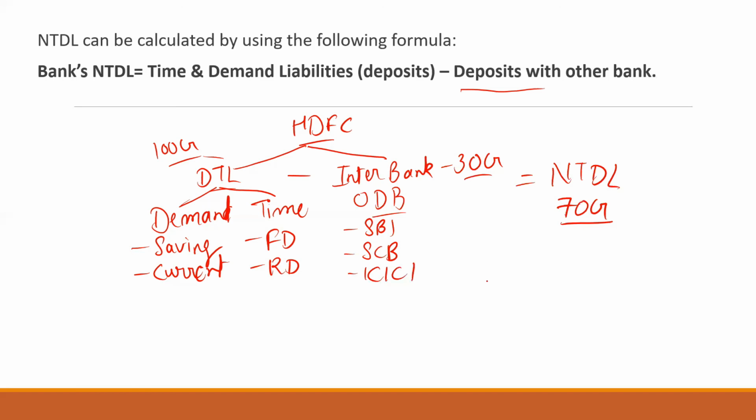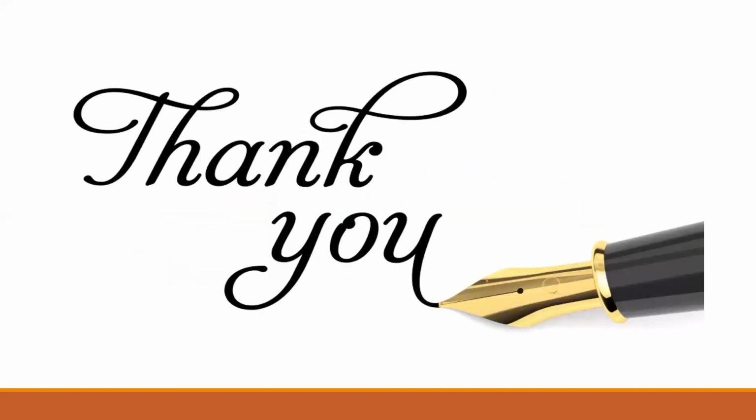First of all, we have to calculate the DTL. DTL means demand and time liability: saving account, current account, FD and RD. It means public deposits. Now you have to minus the bank accounts with the other banks, that is called other deposits with the banks, right? You simply minus it. Answer is NTDL. Answer is 70 crore. So HDFC has NTDL of 70 crore. I hope this is clear to you. Okay, if you are not getting anything, you can simply rewind the video. I hope this is clear to you.